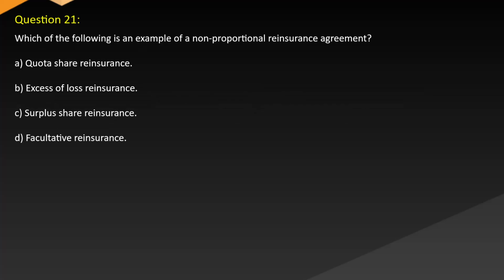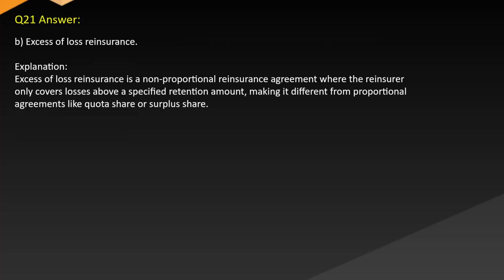Question 21. Which of the following is an example of a non-proportional reinsurance agreement? A. Quota share reinsurance. B. Excess of loss reinsurance. C. Surplus share reinsurance. D. Facultative reinsurance. Answer: B. Excess of loss reinsurance. Explanation: excess of loss reinsurance is a non-proportional reinsurance agreement where the reinsurer only covers losses above a specified retention amount, making it different from proportional agreements like quota share or surplus share.